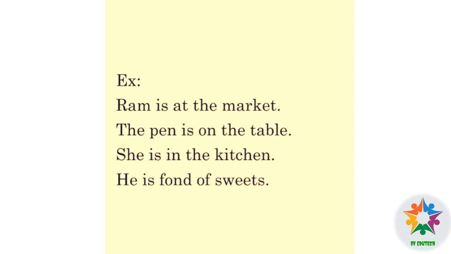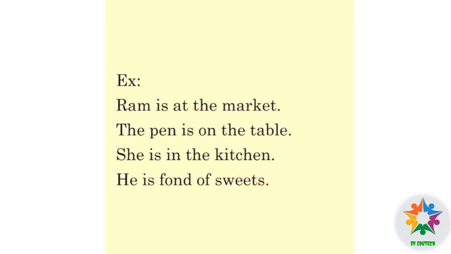Example, Ram is at the market. Here Ram is a noun. Market is a place. Where is Ram? At the market. At is the preposition. It shows the relation between the noun Ram and the place, the market.